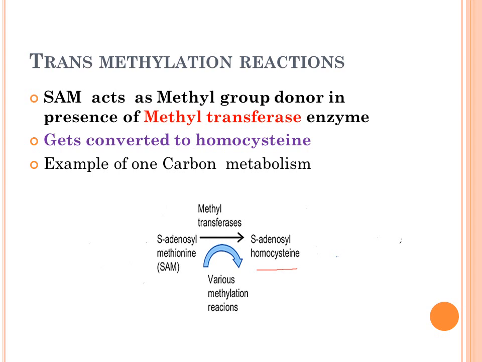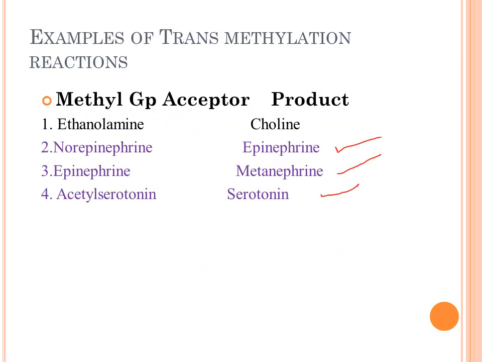Now the examples of transmethylation you must know, because that is important for your viva also, and it can come as a short note also. What is the importance of S-adenosyl methionine, how it is synthesized, and what are the various examples of transmethylation reactions. If you can recall, we have already discussed the conversion of norepinephrine to epinephrine, how epinephrine gets converted to metanephrine, and also the synthesis of serotonin from tryptophan. In these transmethylation reactions S-adenosyl methionine is acting as a methyl donor.